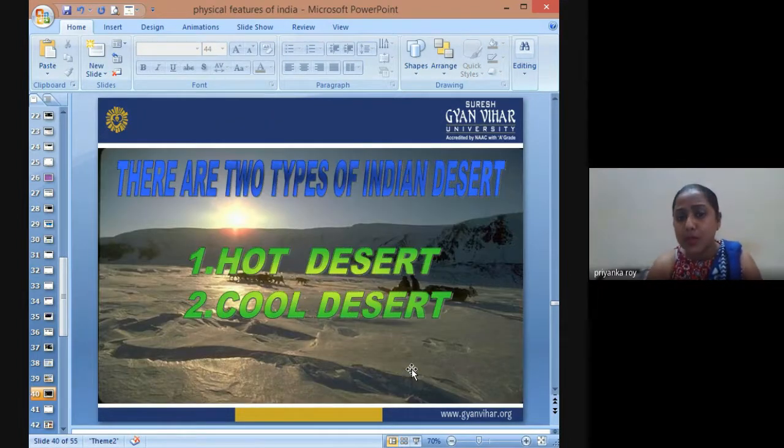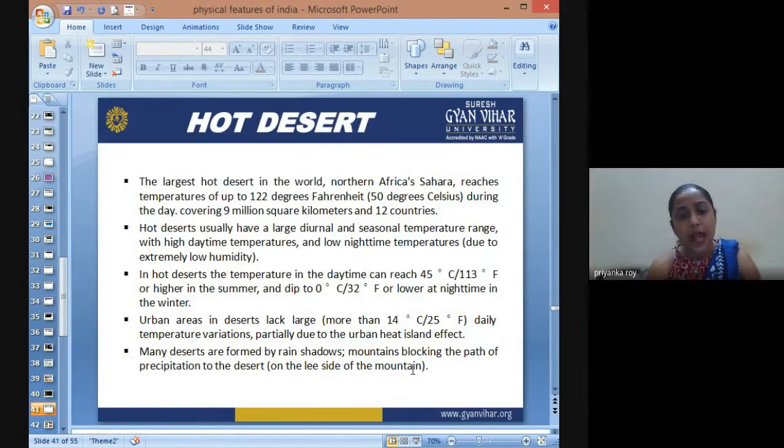Now there are two types of deserts in India. One is cold desert, the other one is hot desert. Hot desert is in Thar, and cold desert is in Ladakh. The largest hot desert in the world is in Africa, that is the Sahara Desert. It has a very long stretch of desertic region. But we also get cold deserts, like the Gobi Desert, which is in Mongolia.